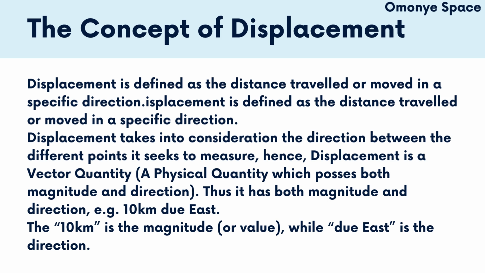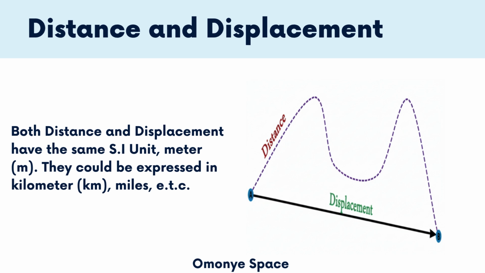Unlike distance, which does not take note of the direction, in the case of displacement, it takes note of the direction, which makes it a vector quantity. That is a physical quantity that possesses both magnitude and direction. Thus, it has both magnitude and direction. For example, 10 kilometers due east. The 10 kilometers is the magnitude or value, while due east is the direction.